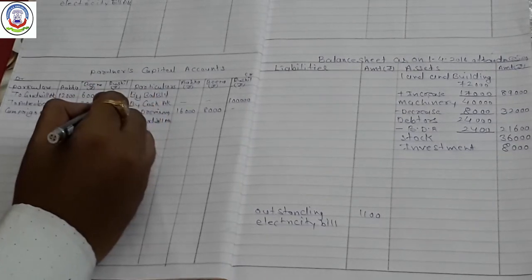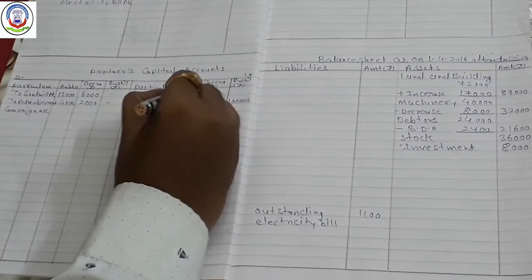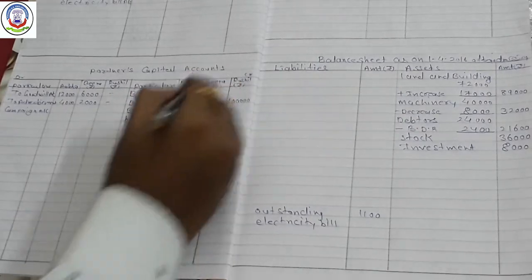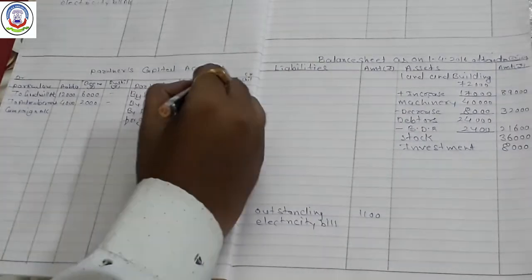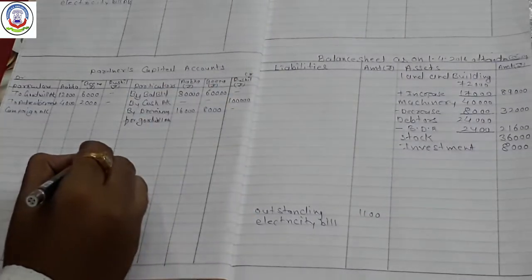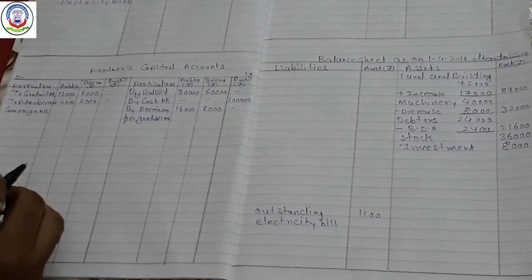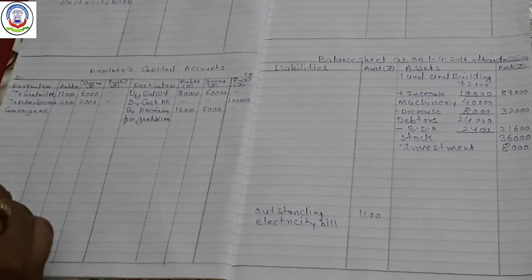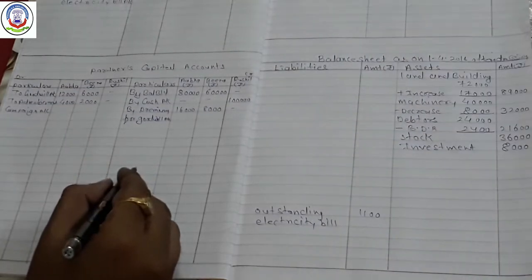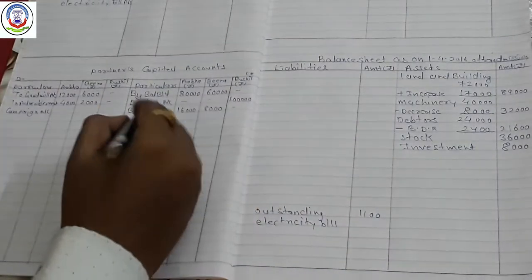Now balance sheet liability side. First capital is given: Abha's capital 80,000 rupees, then Venus 60,000 rupees. After that, general reserve of rupees 18,000 is given. General reserve is always distributed between old partners as per their old profit sharing ratio.